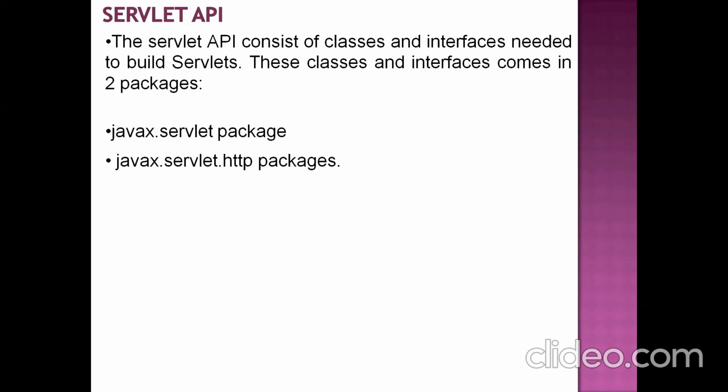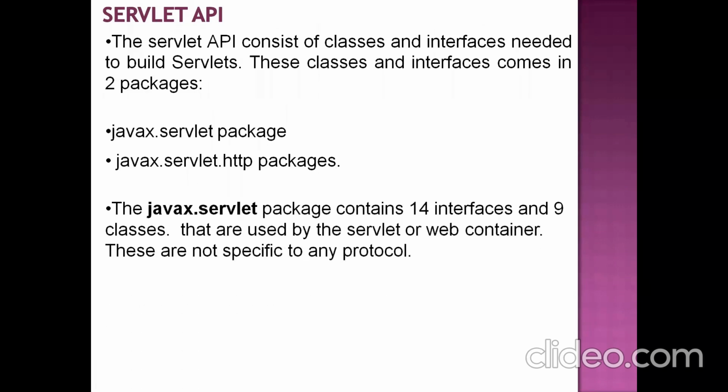Suppose your browser is using only HTTP protocol, so the HTTP related classes and interfaces are available in the http package. The classes and interfaces available in that package can handle only the requests coming from a client which uses HTTP protocol.